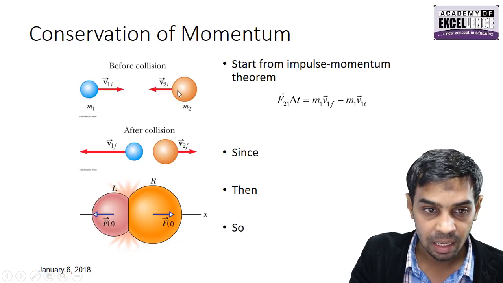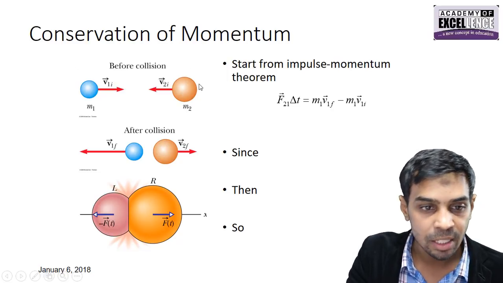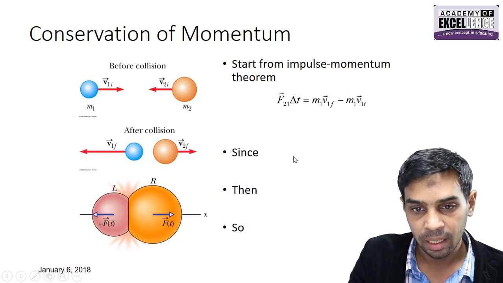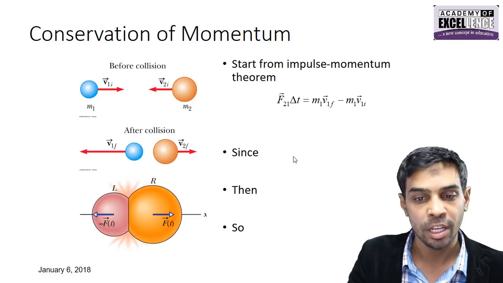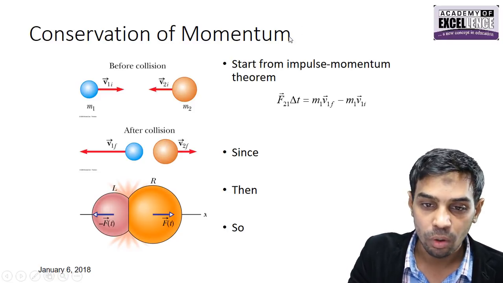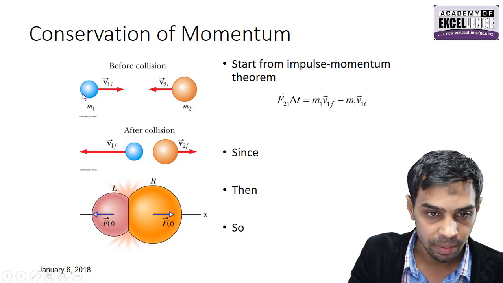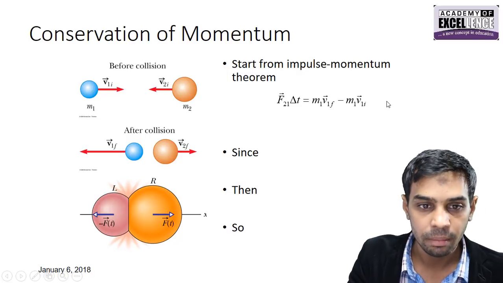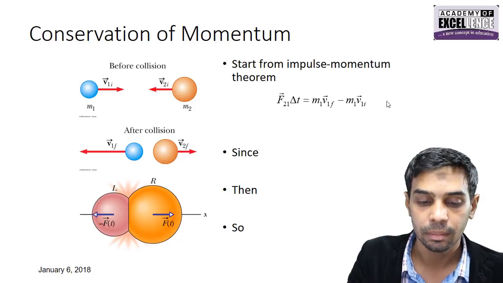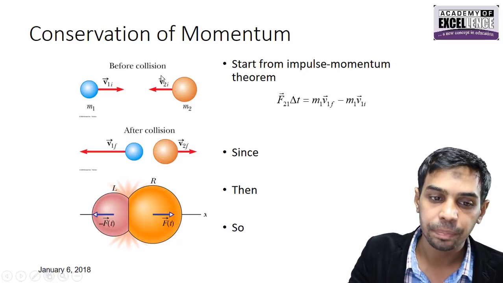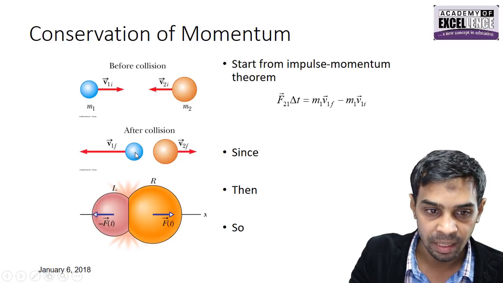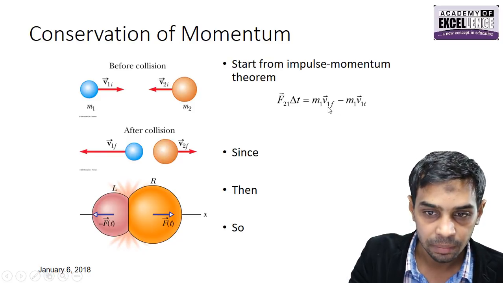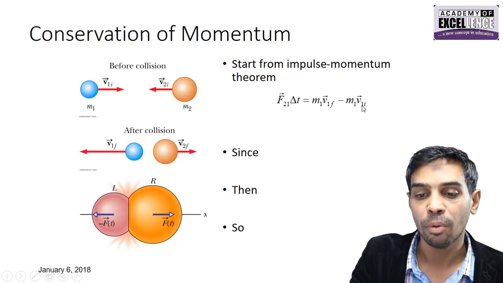It means body A strikes with body B. How much impulse is going to be transferred from body B on body A? अभी हम लोगों ने डिस्कस किया, impulse जो होता है that is equal to change in momentum. Now force by body 2 on body 1 times delta T is equal to change in momentum. Okay, what is change in momentum? That's going to be final momentum minus initial momentum. Fine. So what's going to be the initial momentum? This is going to be m1 v1f minus m1 v1i. Final momentum of body 1 minus initial momentum of body 1.